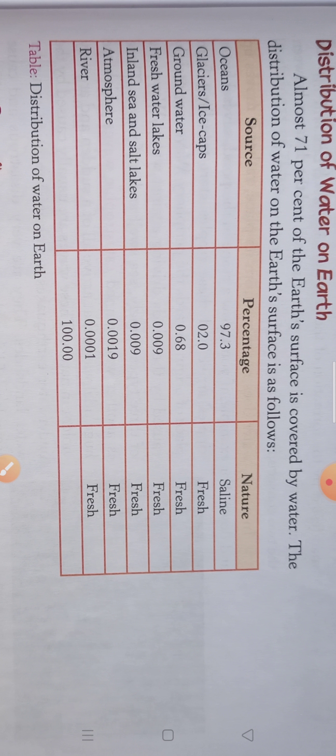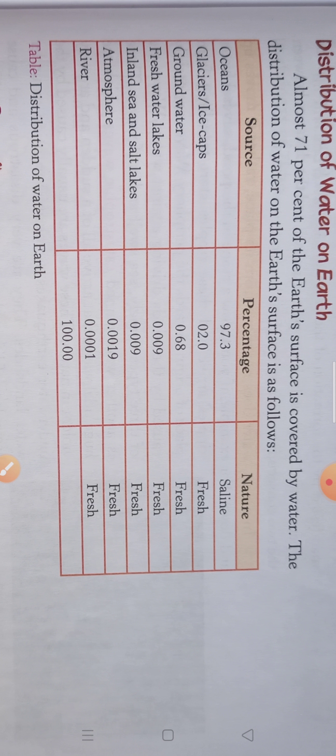Then we have the remaining 3%. That remaining 3% of the water is fresh water. Whatever water we are having, 97% of it is in the ocean, that is saline. Now the remaining 3% that is fresh water, which means we can consume that water.